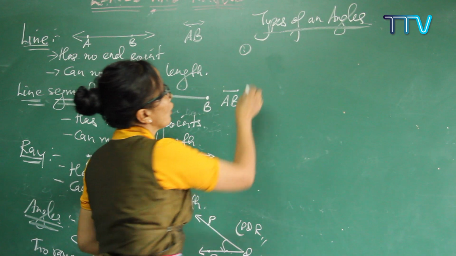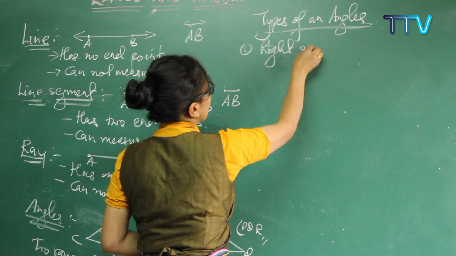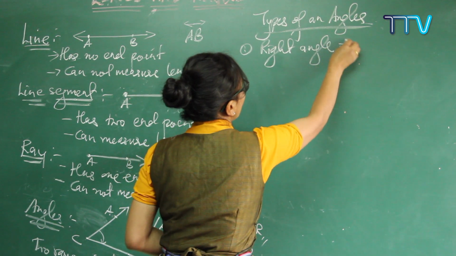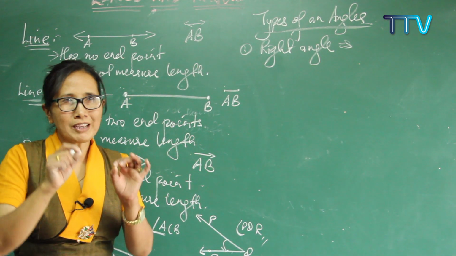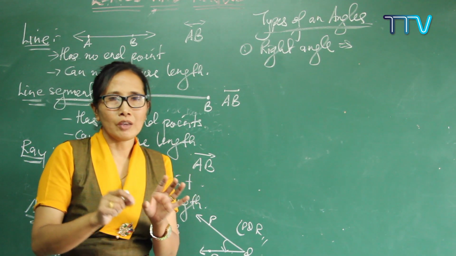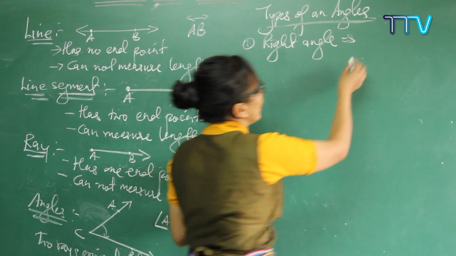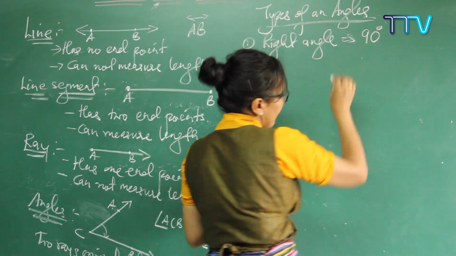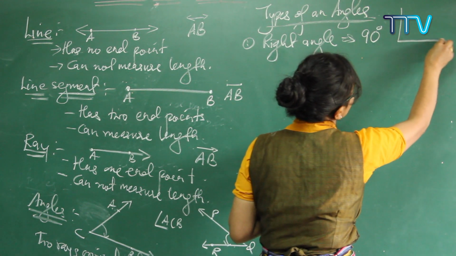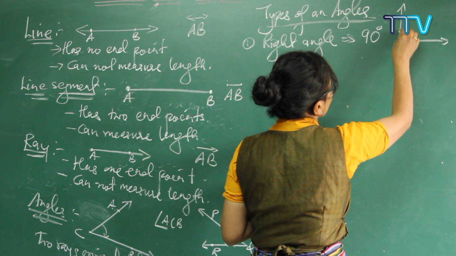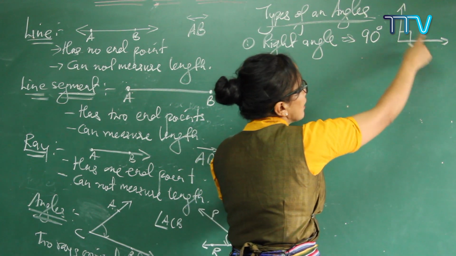Okay, so first of all, do you remember the right angles? I'll do it fast. The first one is the right angle. What is meant by a right angle? An angle whose measure is exactly 90 degrees. If your angle is exactly 90 degrees, then it is called a right angle. So what kind of angle do you get? See, like this. Exactly perpendicular, one ray is perpendicular to another ray, so this is called